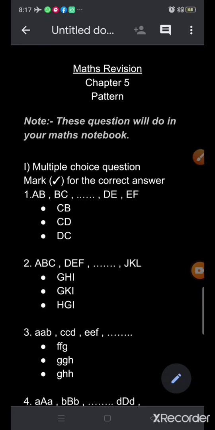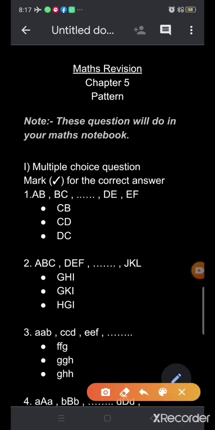This revision is based on chapter number 5, pattern. First, you all will write the date here. And then, you will write maths revision.